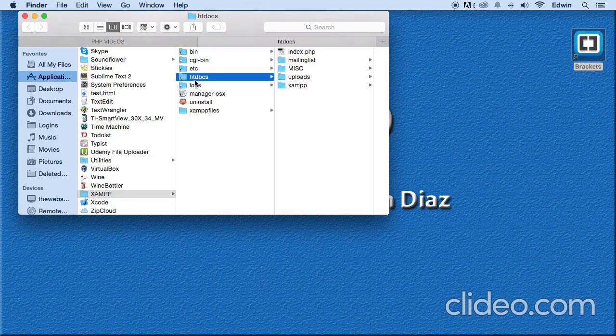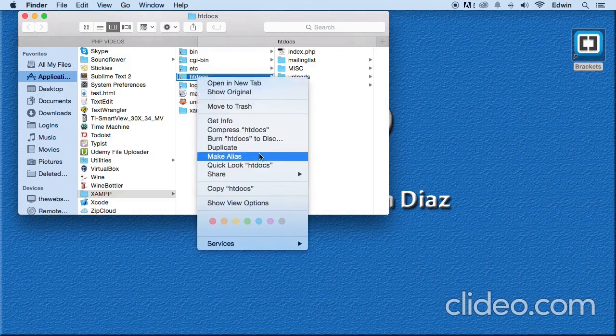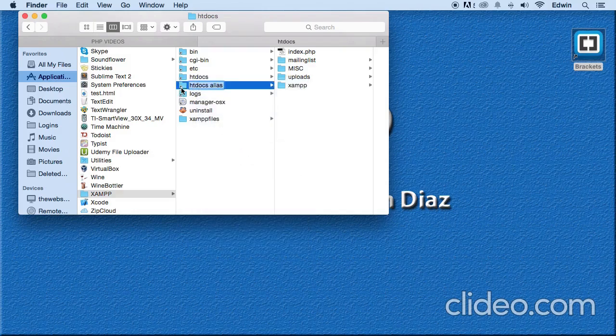Okay, I think I showed you that when we were installing XAMPP. But anyways, find that, create a shortcut. I'm going to make an alias because that's the way you create a shortcut on Mac. You right click and create an alias. They name it differently. It's a whole different animal, right? Just right click it for Windows and create a shortcut and drag it to your desktop.